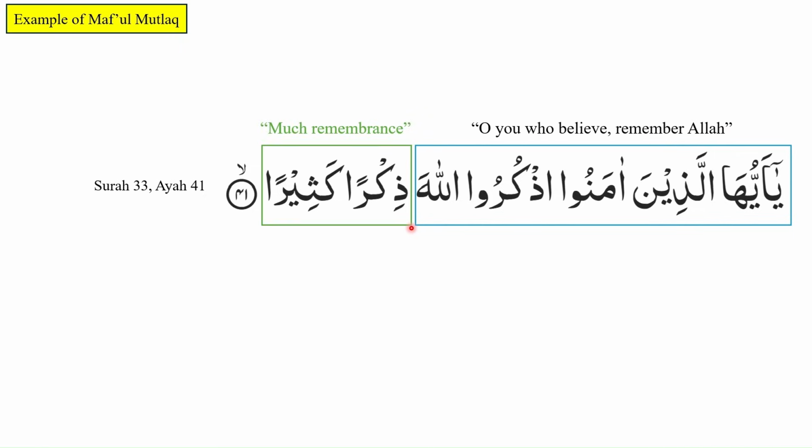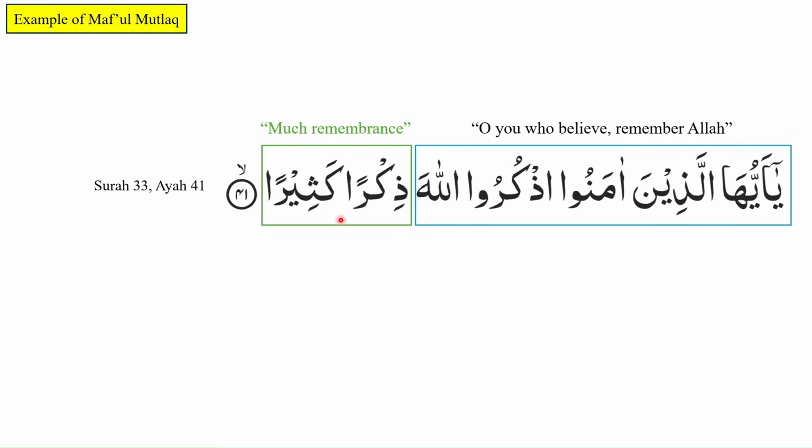Next, we see dhikran kathiran. Dhikran kathiran can be literally translated as much remembrance. The literal translation of the entire ayah can be, O you who believe, remember Allah subhanahu wa ta'ala, much remembrance. Again, this is not a coherent statement. So why is dhikran kathiran being introduced over here?